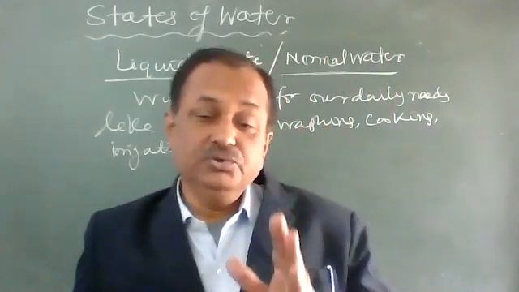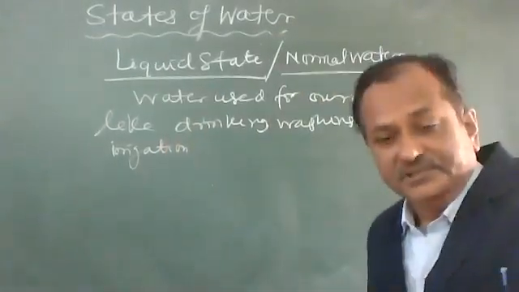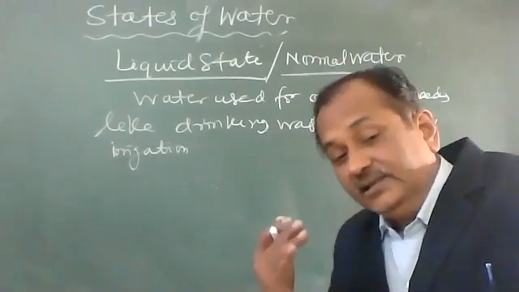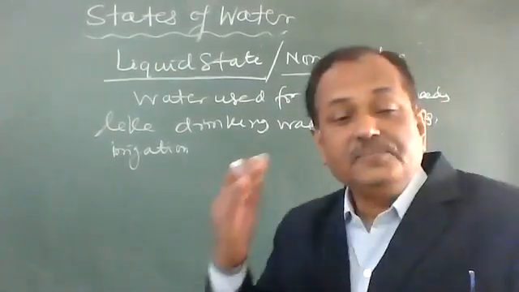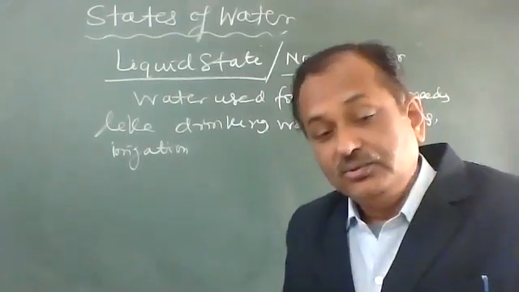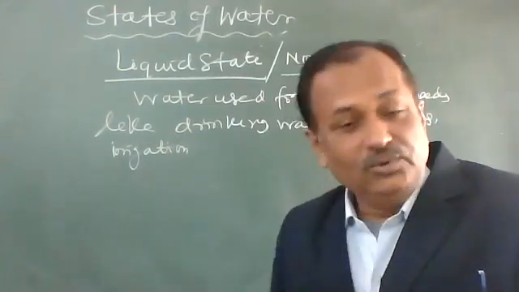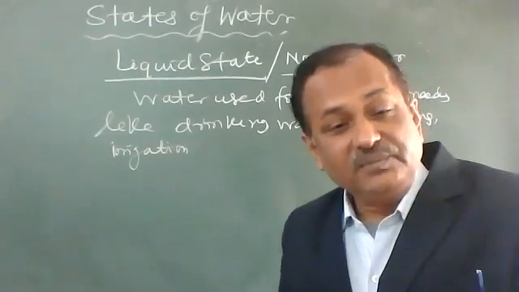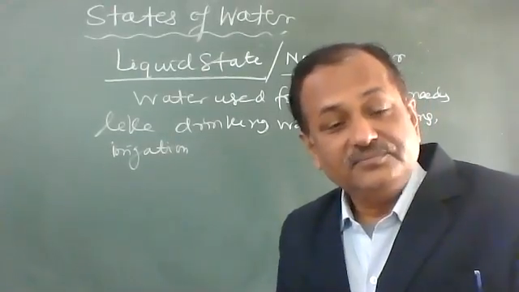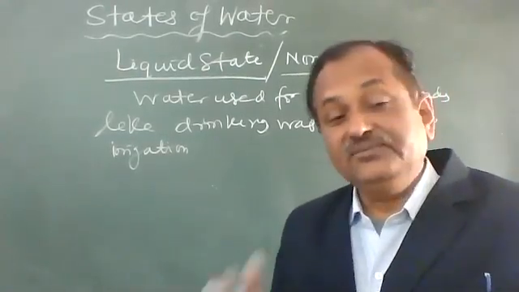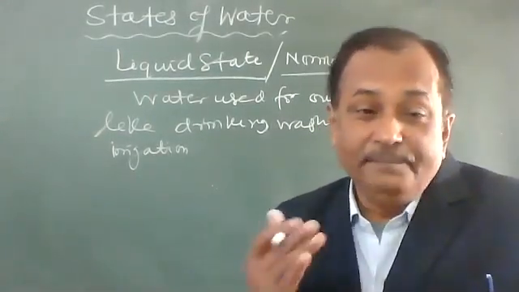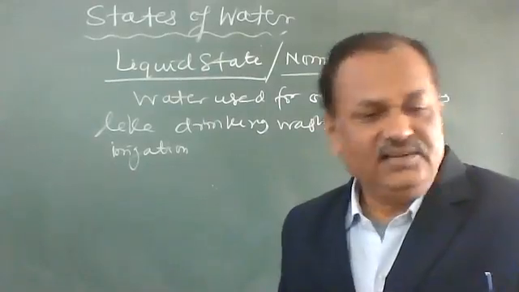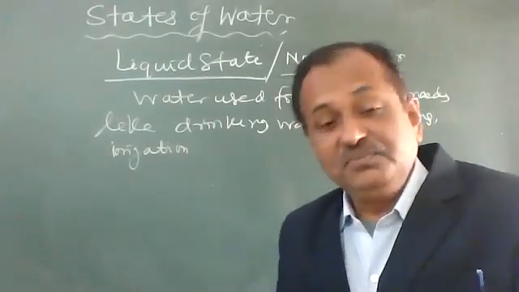Liquid water is used for our different purposes, and if water is frozen at the hills, what do they do? When you go to Kullu, Manali, Simla, Jammu, where the water is frozen, the people melt the ice. There is no option. Ice has to be melted.